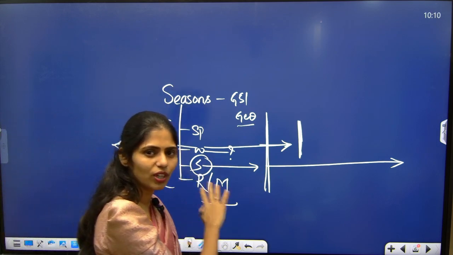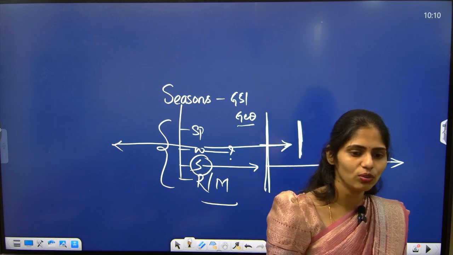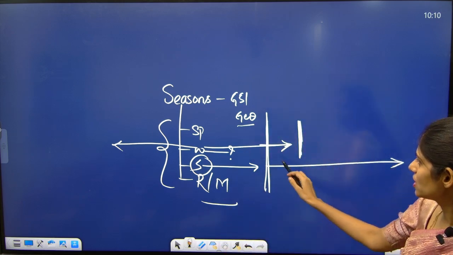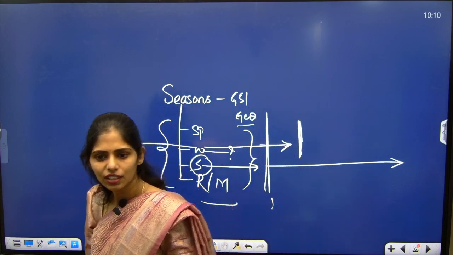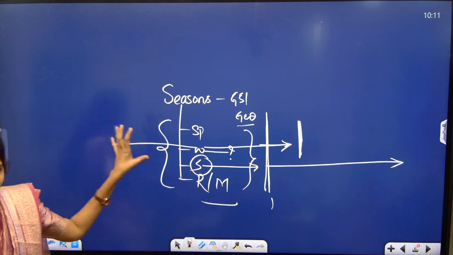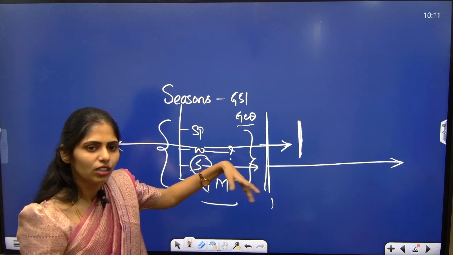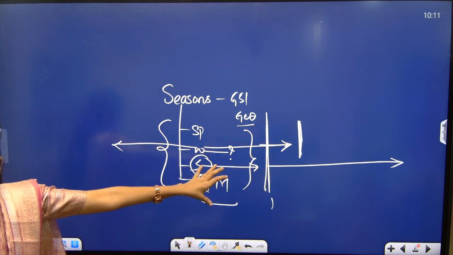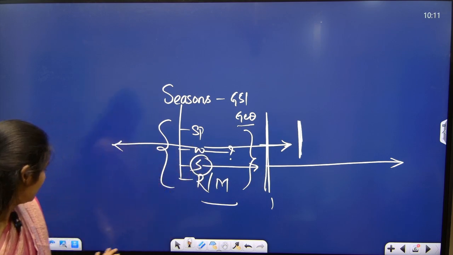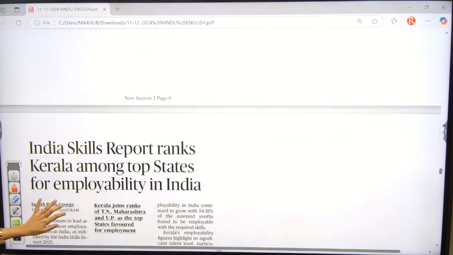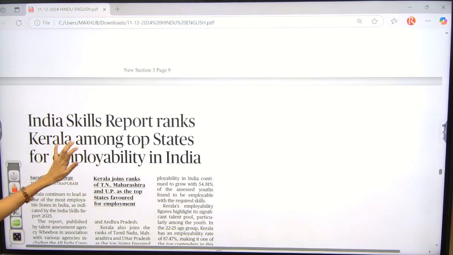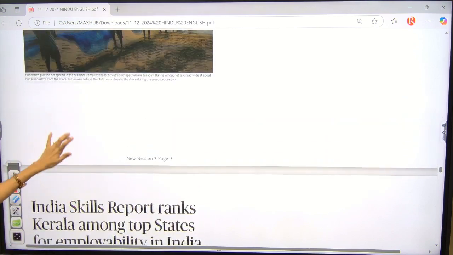Okay, so here you can add this point in your geography notes on seasons: because of the seasons, the pattern of breeding changes in the fishes, so that it will be helpful for the local community. They will not go far away to catch the fish during the winter season. Okay, so that is the thing that you have to remember. It is just an add-on point. In India only, in Visakhapatnam.